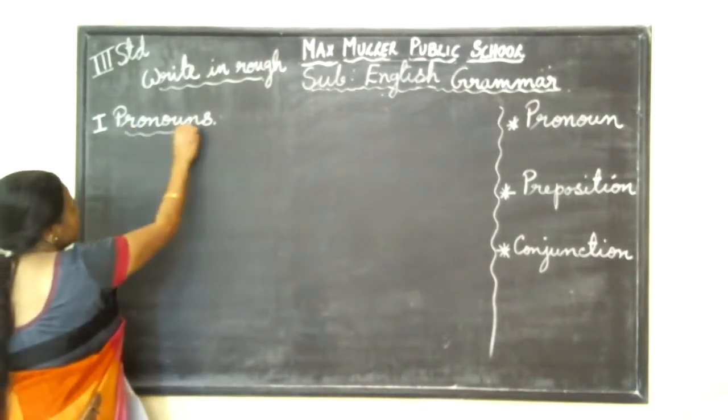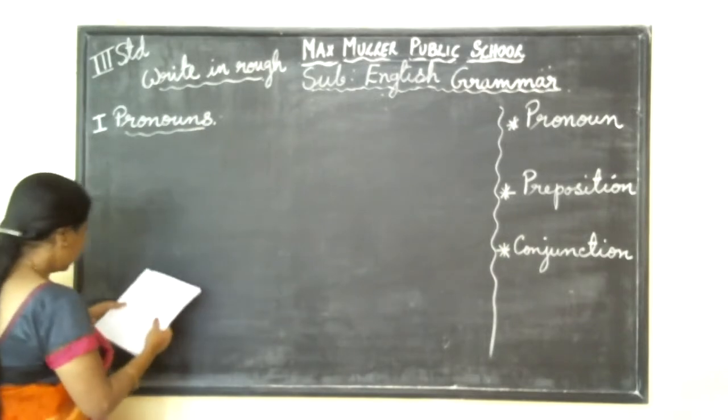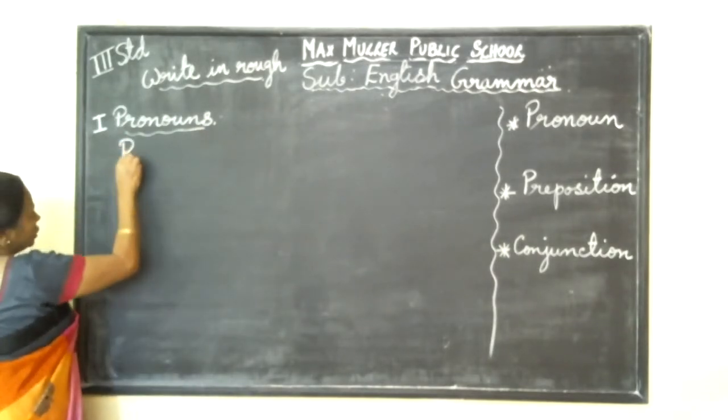What is a pronoun? So write the definition.